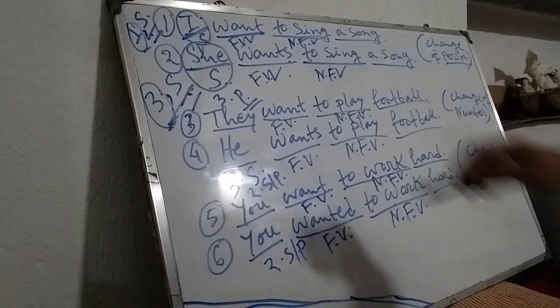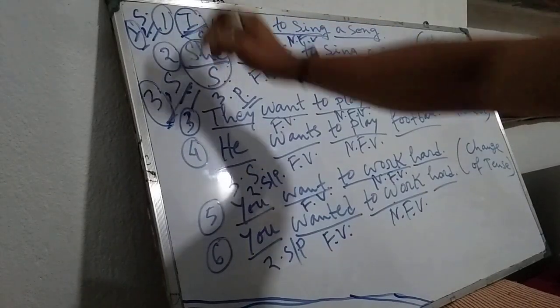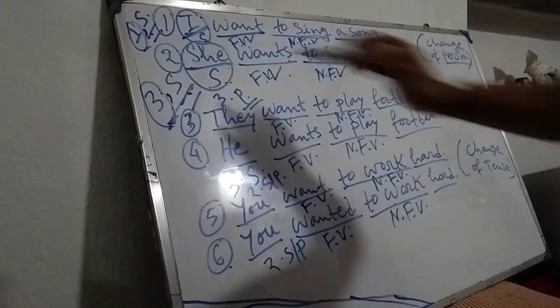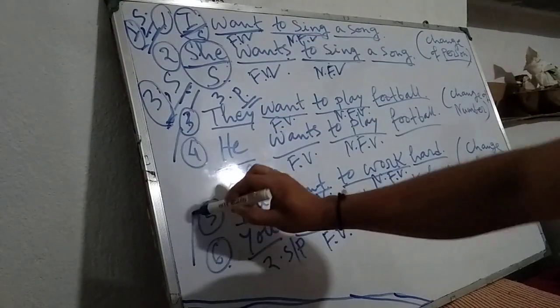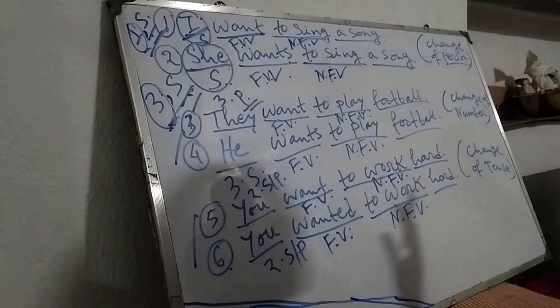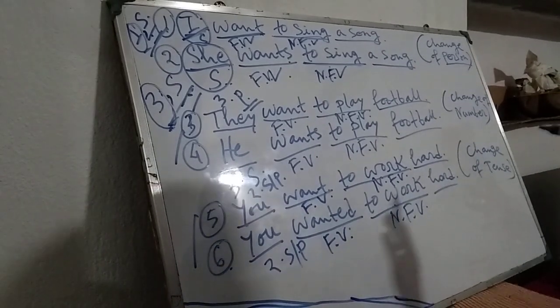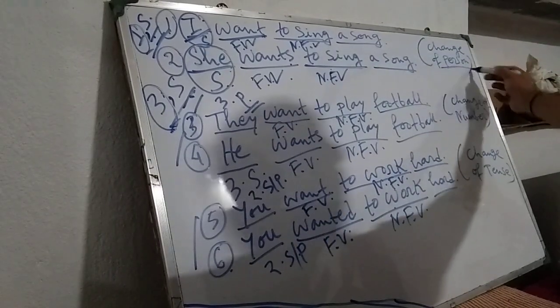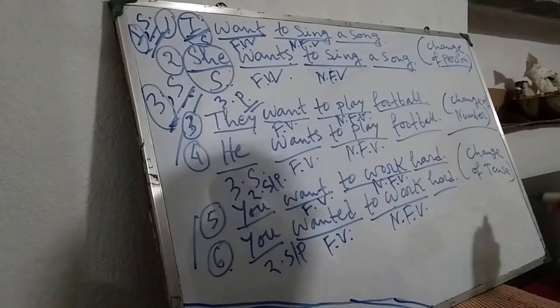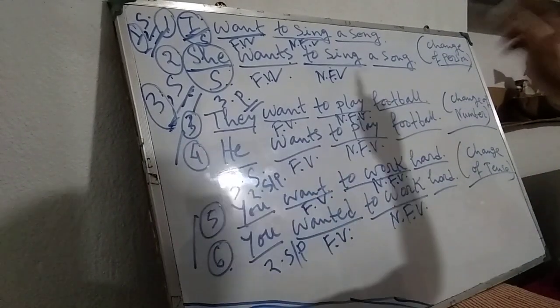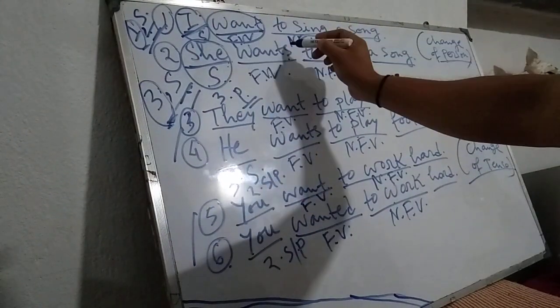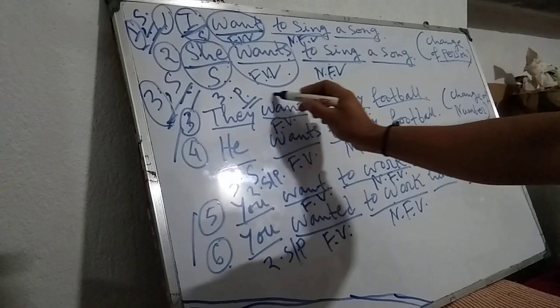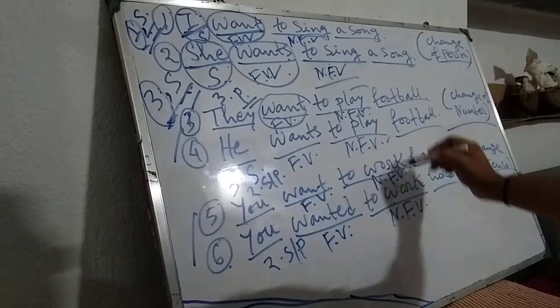Now look, from these 6 examples, first set, second set, third set, from these 3 sets of examples, that means from these 6 sentences, we clearly understand that with the change of person, with the change of number, with the change of tense, some verbs are changed and some verbs are not changed.